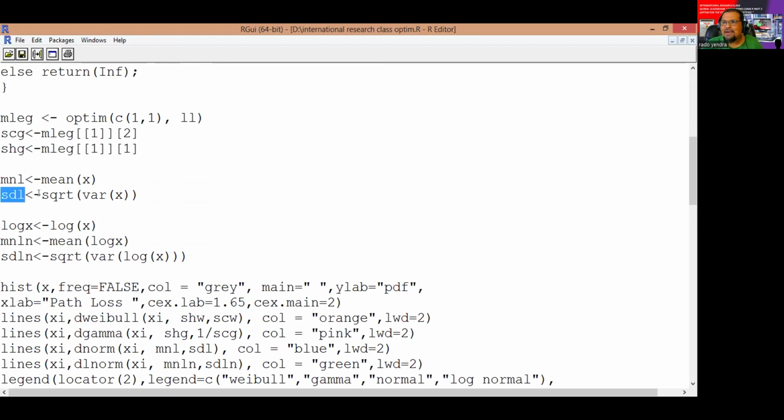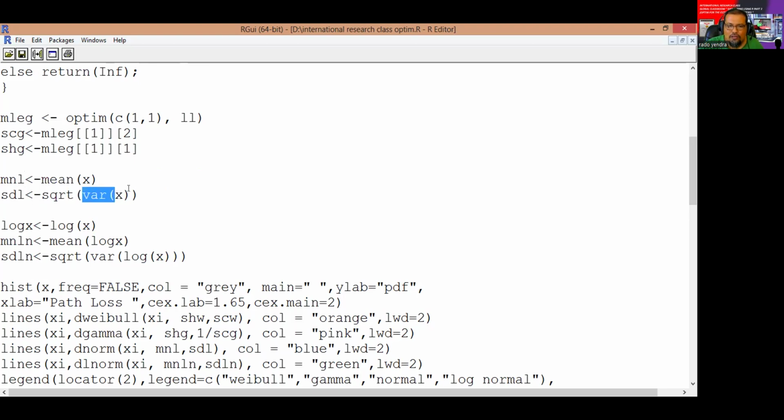It is important that we write the correct log likelihood, like for the Weibull and gamma. Theoretically, if we use the log likelihood, we can find the formula for parameter 1 using only the mean of the data, and parameter 2 using only the square root of the variance of the data.